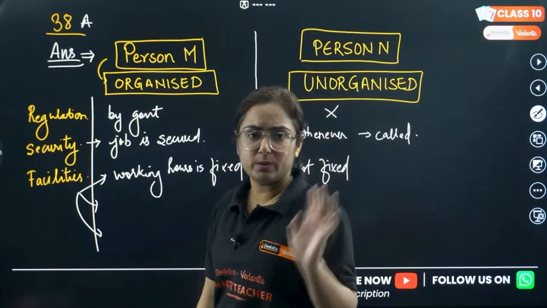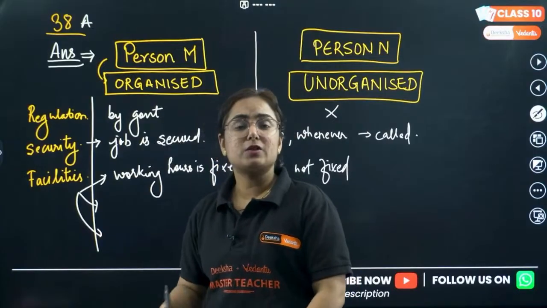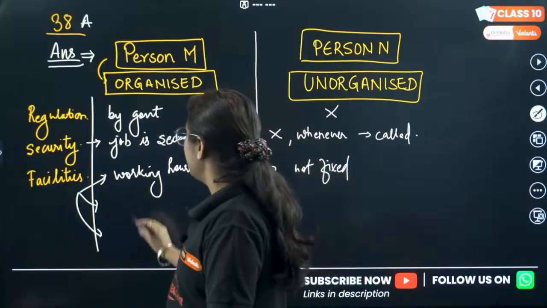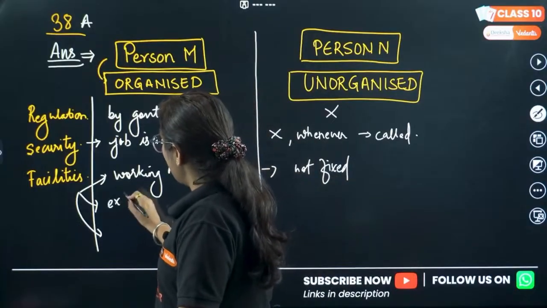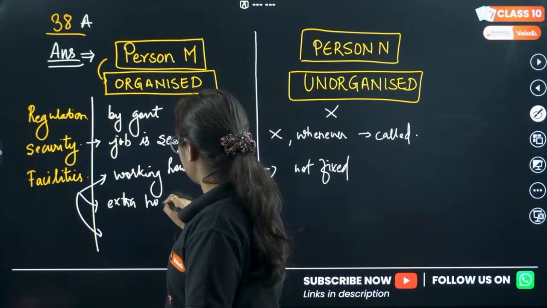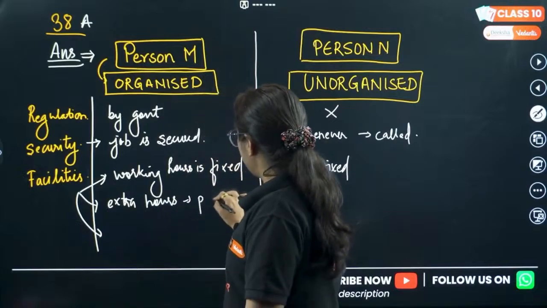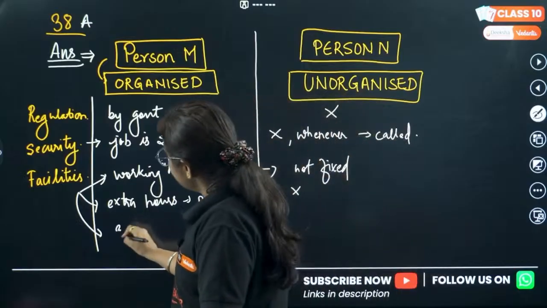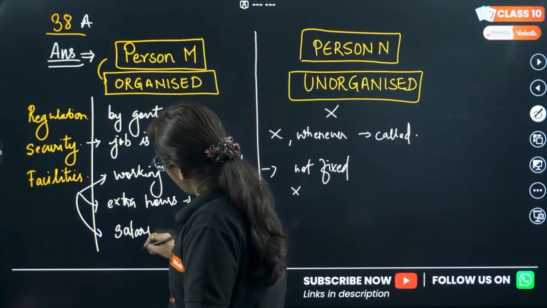They will be called whenever, and asked to close the shop whenever the customer goes. No time is fixed for them. And if they are working extra hours, in the organized sector they will be paid, but no such thing is paid here. Their salary is provided to them on time.